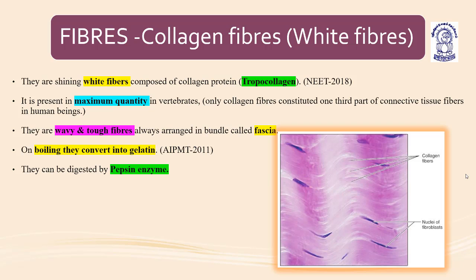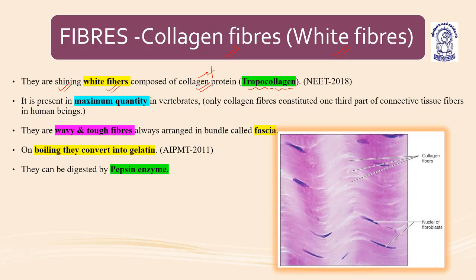First we are going to discuss the collagen fibers, also known as the white fibers. These are the shining white fibers made up of collagen protein, and the name of the protein is tropocollagen.